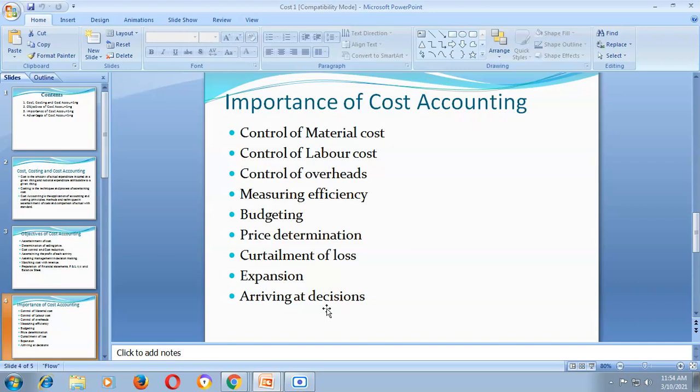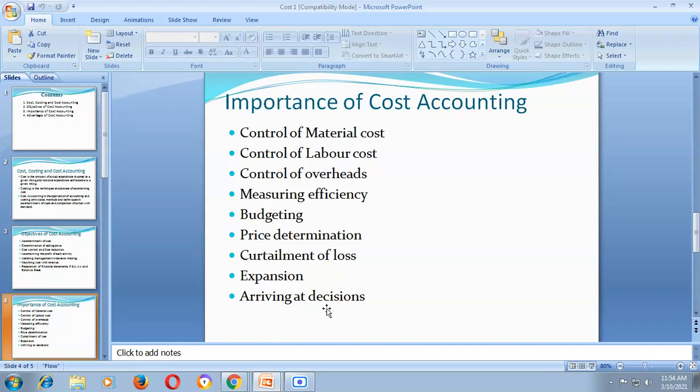So management can control if workers are completing their work within the standard time. If the worker is completing the work within the standard time, they will be rewarded, incentives will be given. And if the worker is not completing the work within the standard time, they will be punished, or rather, their wages or salary will be reduced or minimized. So, that is another important aspect of cost accounting.